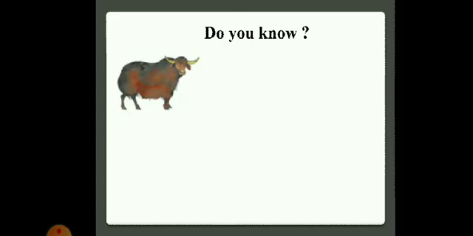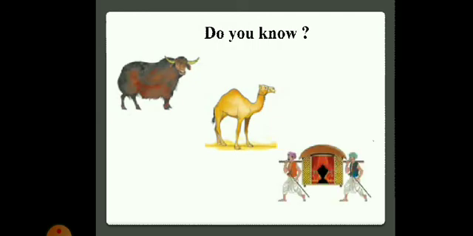Children, inaccessible means very difficult or impossible to travel to or reach such parts. Camels in the desert and palanquins or dollies in the mountainous areas, pahadi ilaka.